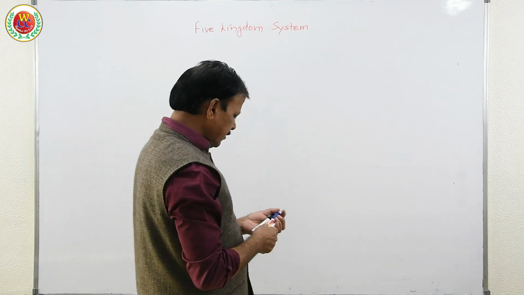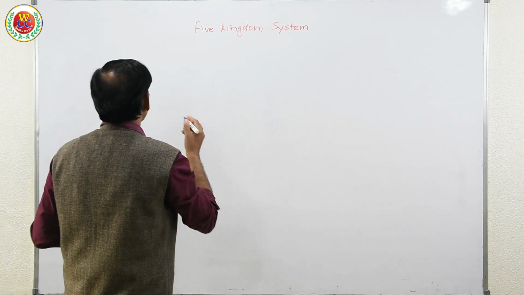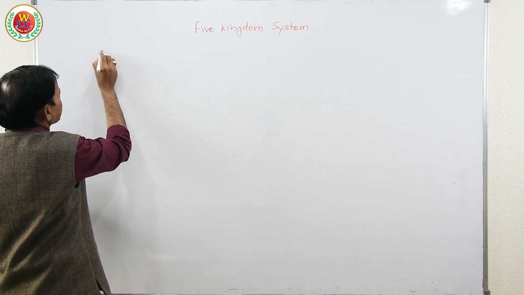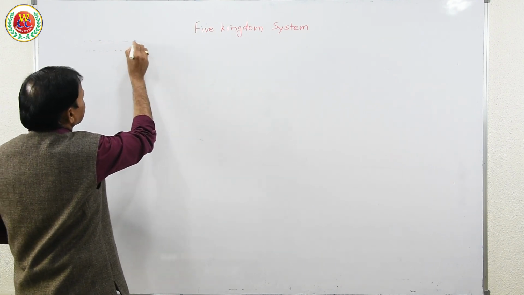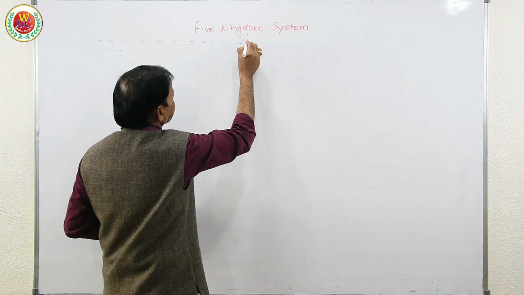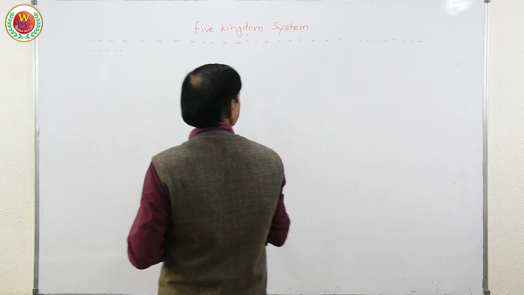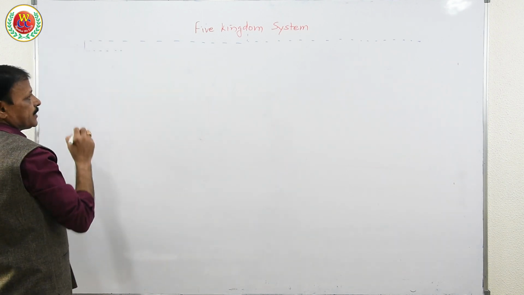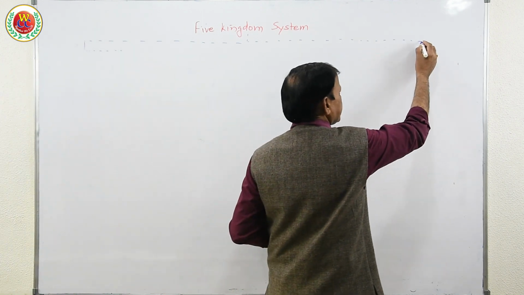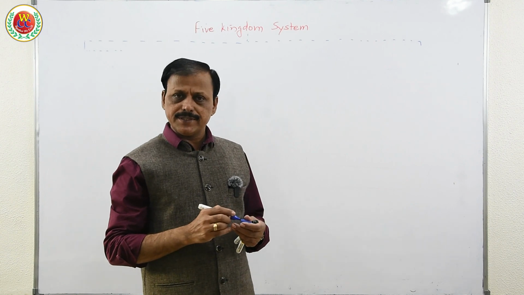He classified all living organisms on the basis of cell organization, thallus organization, mode of nutrition, mode of reproduction, morphological feature, anatomical feature, and phylogenetic feature.